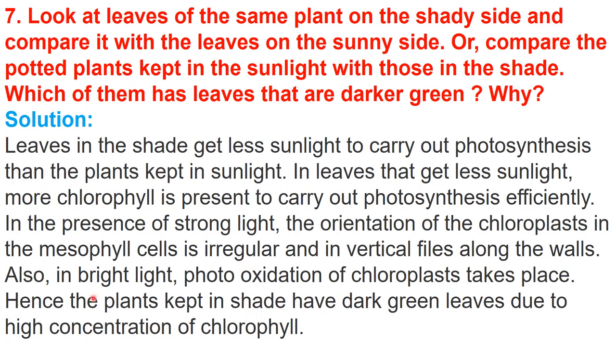And one more thing, in bright light photooxidation of chloroplasts occurs, which leads to damage of chloroplasts. Hence plants kept in shade have dark green leaves due to high concentration of chlorophyll, right? So plants kept in shade have more chlorophyll, while those kept in strong sunlight have less chlorophyll.